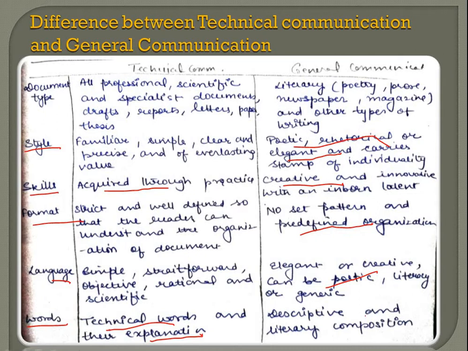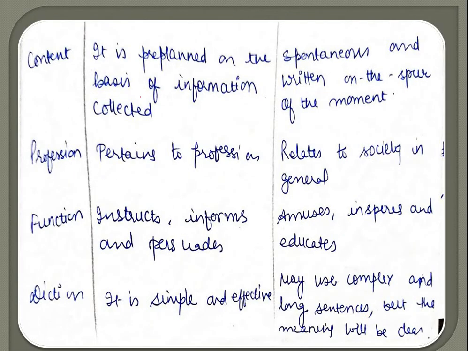Here, descriptive and literary composition is there. In technical communication, content is pre-planned. Here it is spontaneous and can come spontaneously. If you feel like writing two lines right now at this moment, you can write. But here it is pre-planned on the basis of information and facts that have been collected. In terms of profession, it pertains to the profession, while general communication relates to society in general. You could be writing to reform your society, so it is your choice.